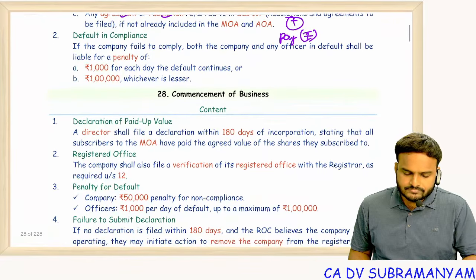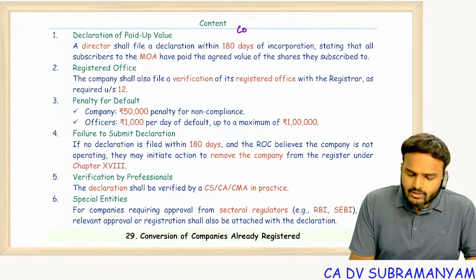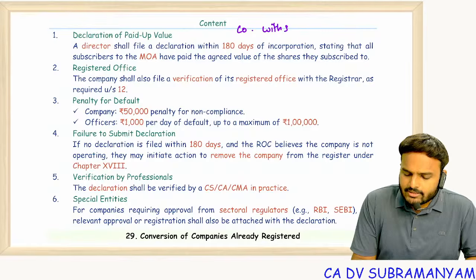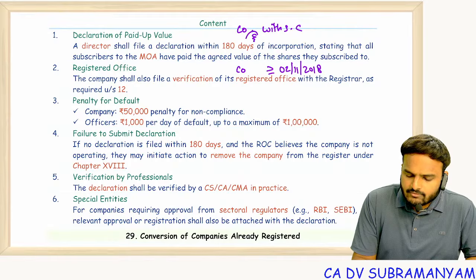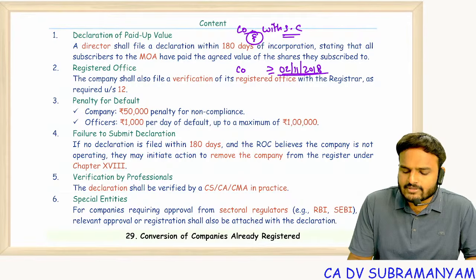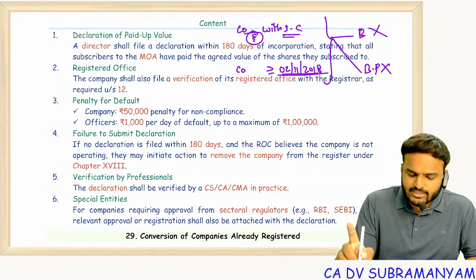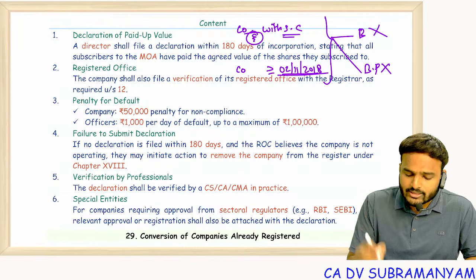Next one, commencement of the business. See, if you are a company with share capital and if you are a company registered on or after 2nd November 2018, if any company satisfies these two conditions, with share capital on or after 2nd November 2018 date of incorporation, it should not commence business. Business should not be commenced. Borrowing power should not be exercised until the company satisfies two conditions.